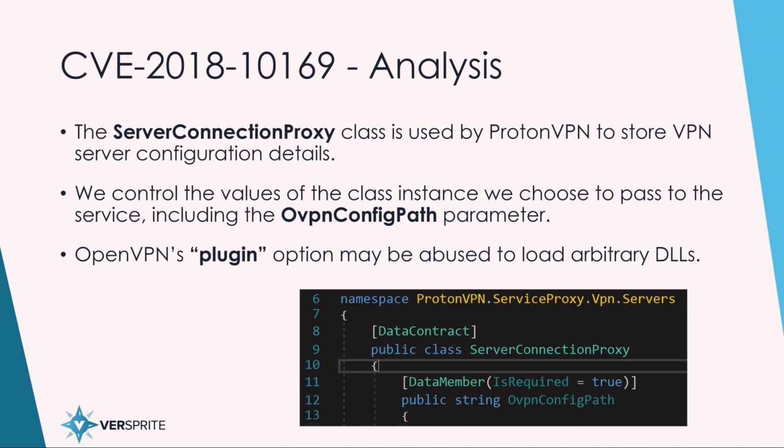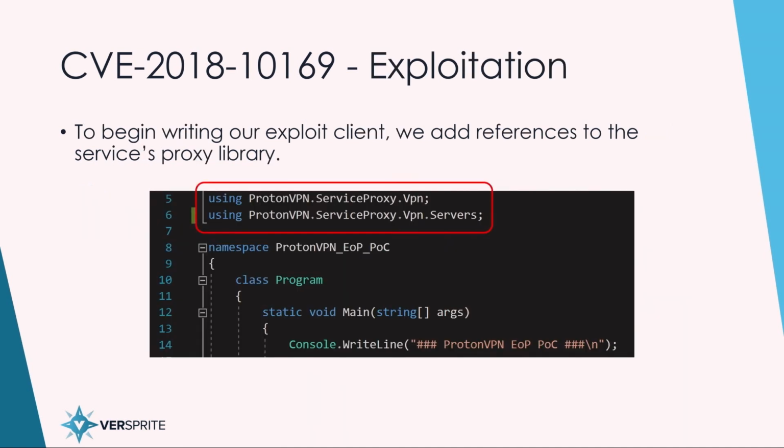Because in DLLs on Windows, there's a DLL main section, which will execute whatever code's in that section whenever it's loaded. Even if it doesn't successfully reach the function that is targeted, it will execute whatever code we want whenever it's loaded. So to begin writing our exploit, first we want to reference the proxy libraries that exist within the Proton VPN service. So we add the reference in Visual Studio, and then we add using Proton VPN service proxy.vpn. This gives us all of the types and classes necessary in order to connect to the service.